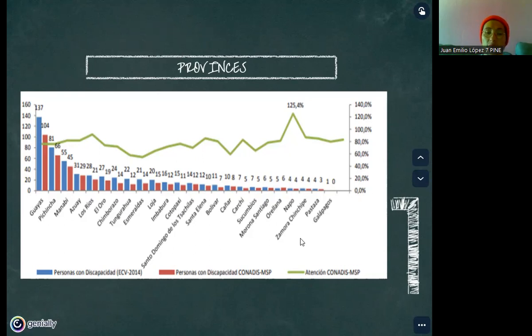And it is important to understand that the green light shows people who go to the CONADIS or the Ministerio de Salud Pública to receive attention for their disabilities, because the Ministerio de Salud Pública is not only for physical health, it also brings psychological or intellectual attention.